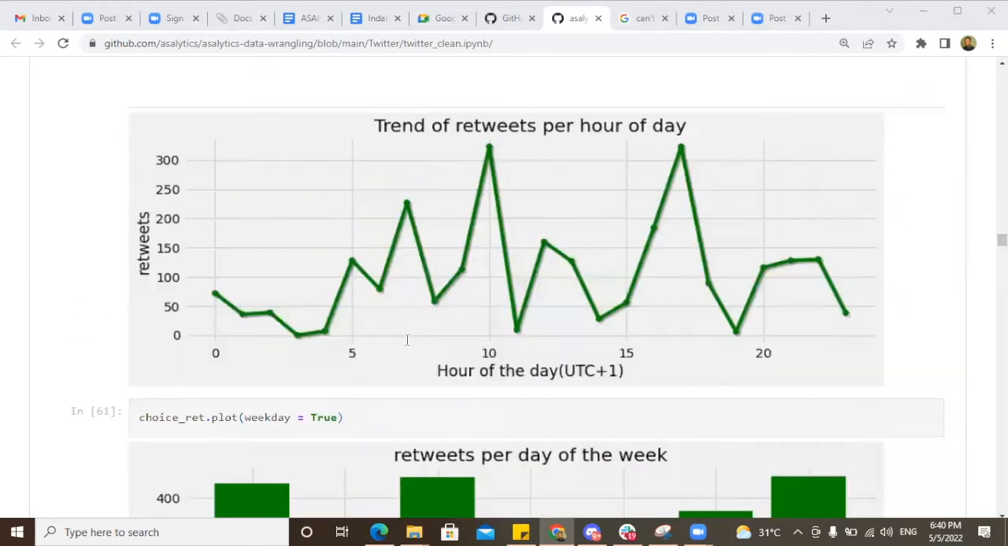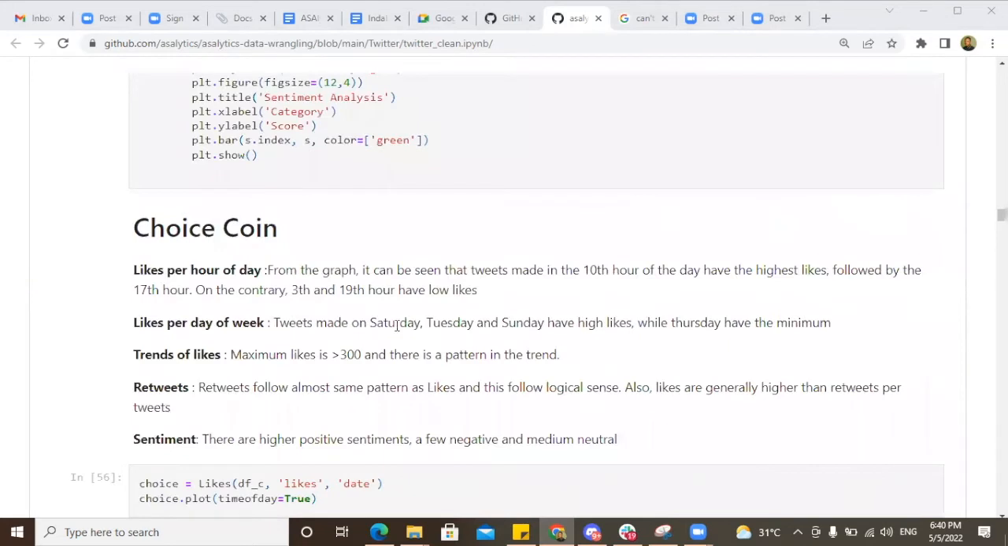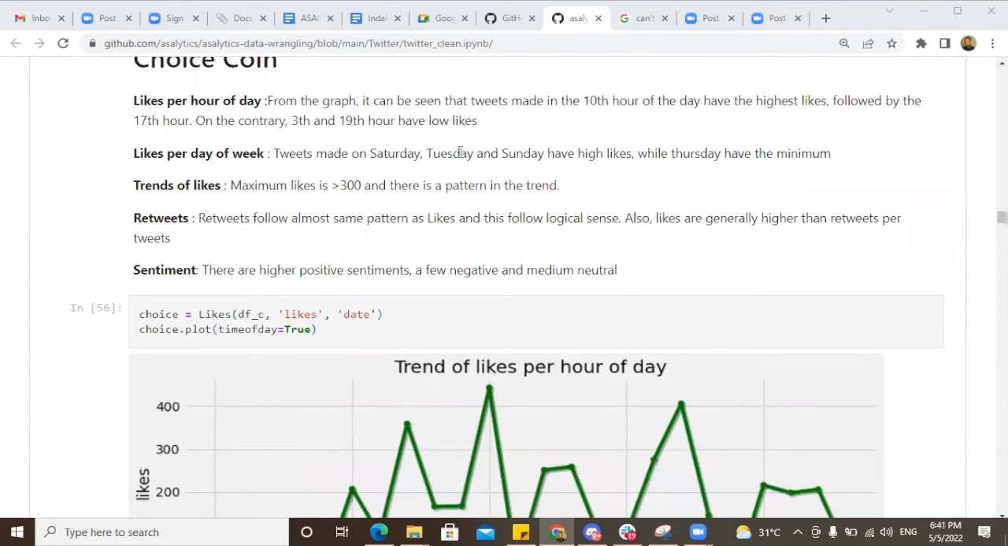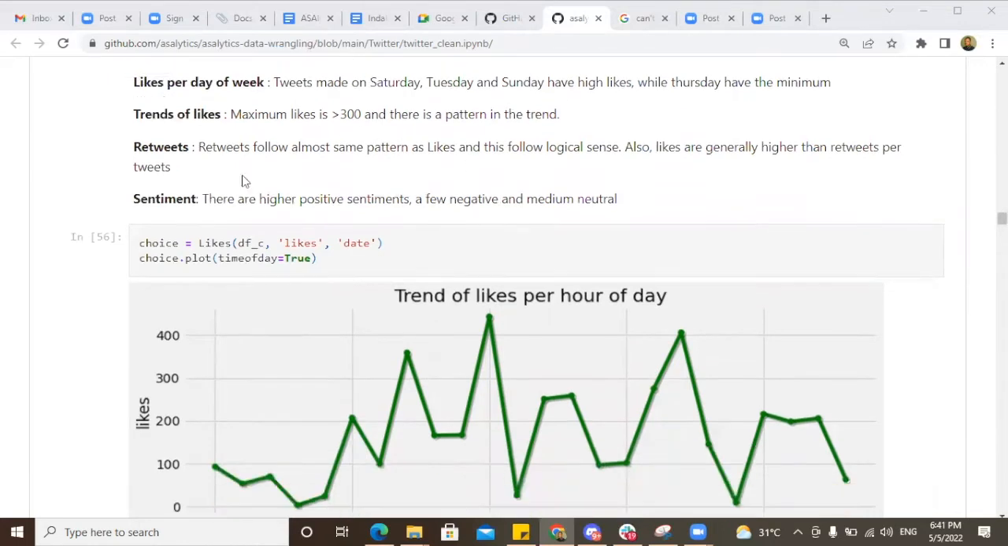Then looking closely from my hand, I could draw this insight: from the graph, it can be seen that tweets made in the 10th hour of the day have the highest likes, followed by the 17th hour, and on the contrary, the third and the 19th hour have low likes. Then for the day of the week, Saturday, Tuesday, and Sunday have high likes, while Thursday has the minimum likes. The maximum likes for the data range that we got was a little above 300, and there's a pattern in the trend. Retweets pretty much follow the same trend as likes, and for the sentiment, they are highly positive, few negative, and medium neutral.